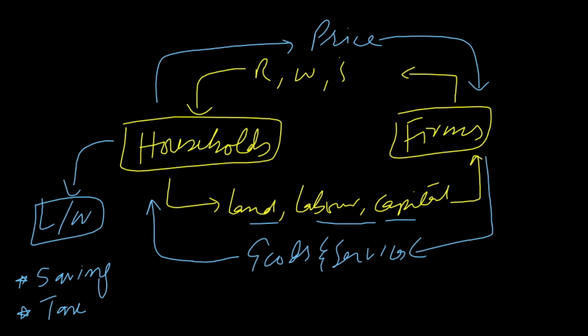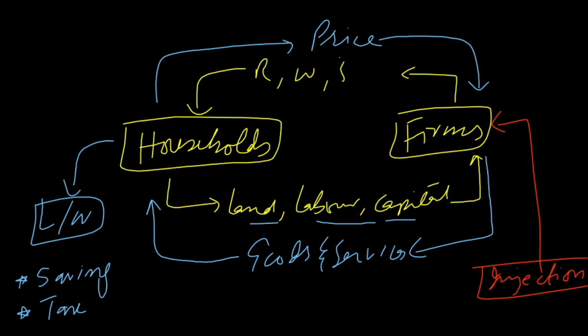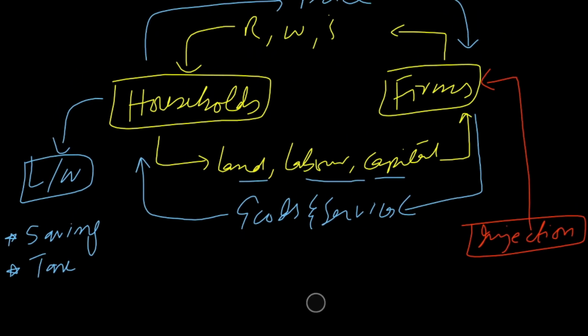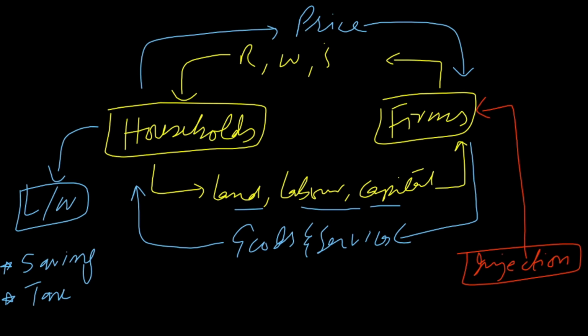And there are some injections as well. Injections mean cash may be injected into this flow, and the ways through which cash is injected into the circular flow of income are known as injections. And injections include, number one, investment. If people have saved some money and now they invest it, cash will inflow into the circular flow of income.